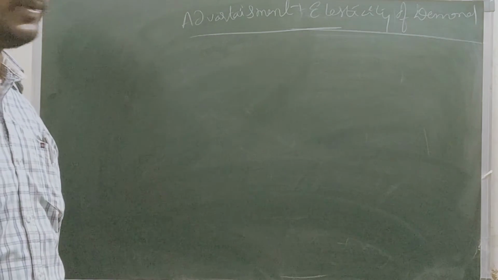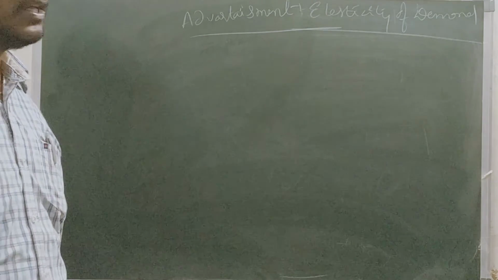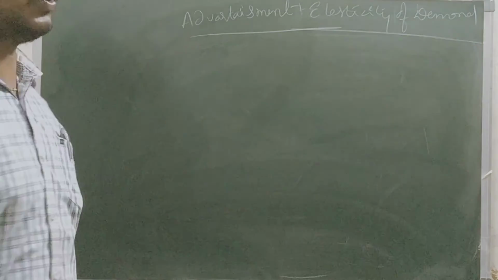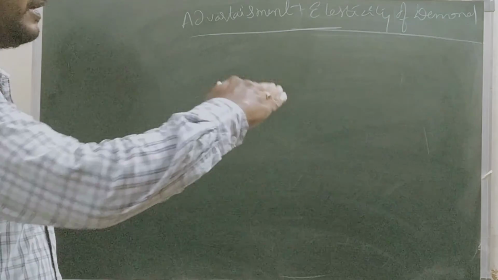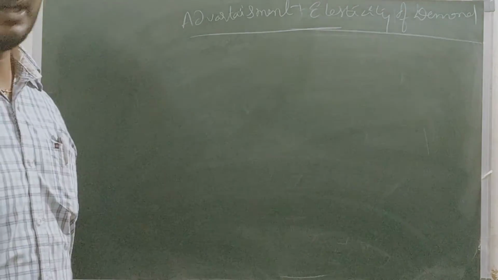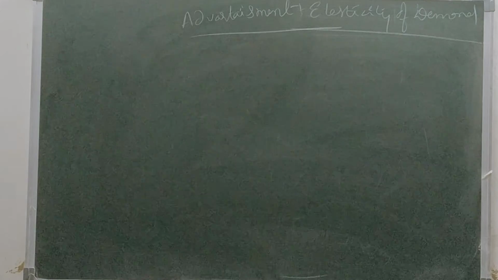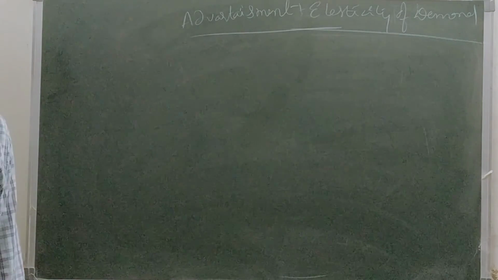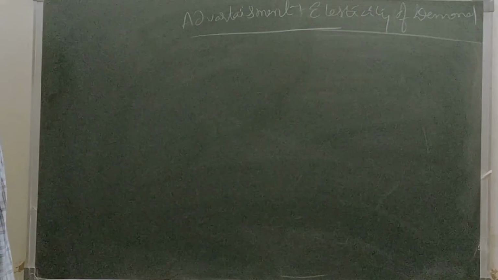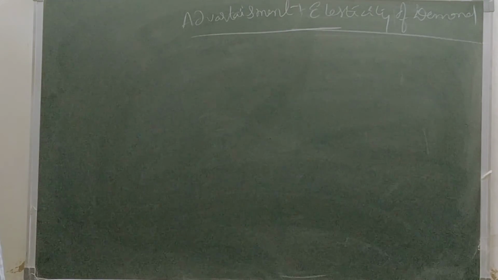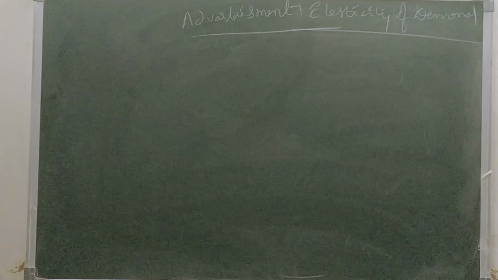Advertisement elasticity of demand always moves in the same direction. When we introduce a product in the organization, it goes into the market, depending on expenditure, payments, and profit. Mostly advertisement depends on the quality of the product and price.